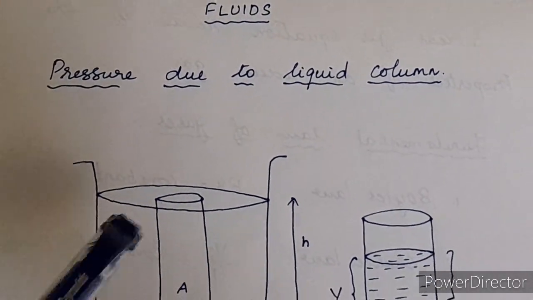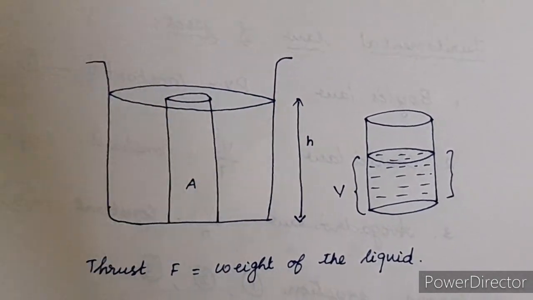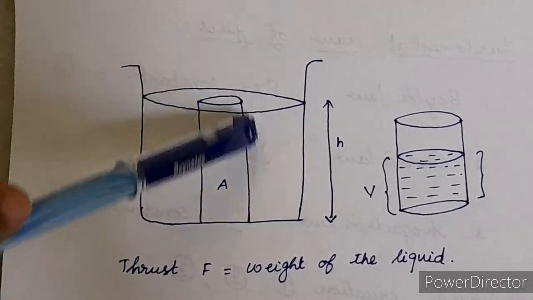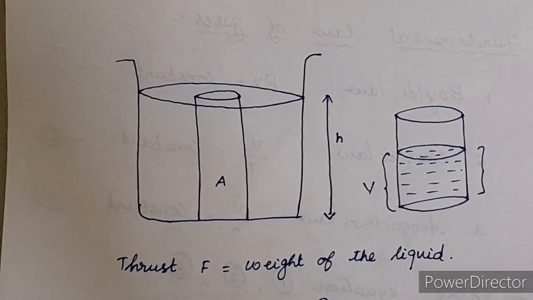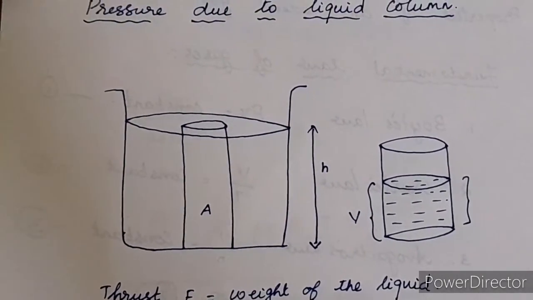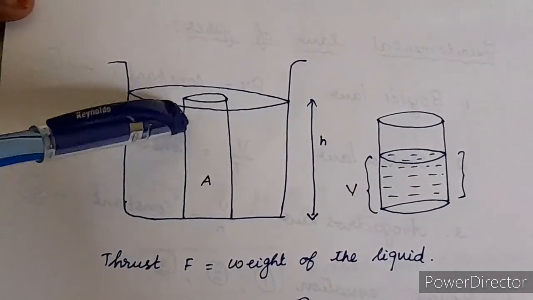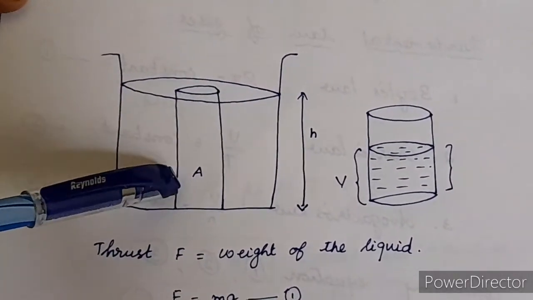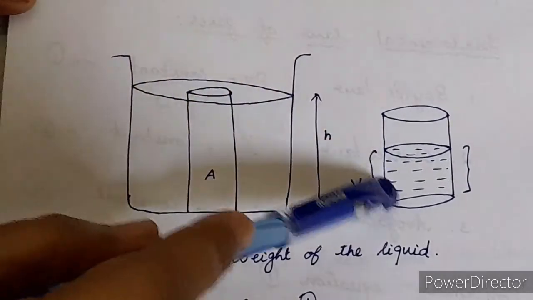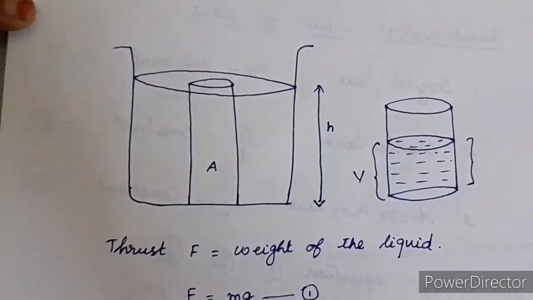For that we are going to take a wider container which consists of water, and in this wider container we are going to consider only this liquid column, and derive the pressure due to this liquid column. Here let the area covered by the liquid column be A and the height of the liquid be H. The volume contained in the liquid be V.